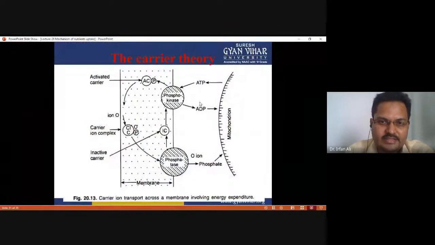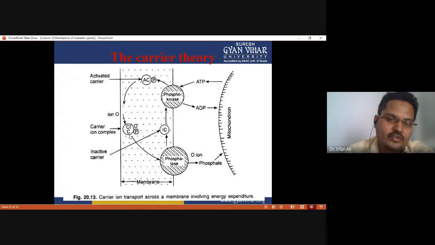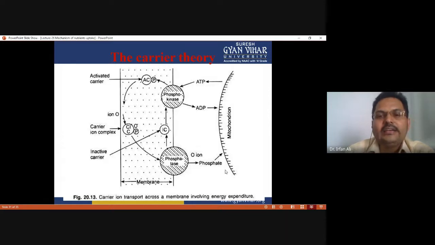See this, this is an active carrier. This is a phosphokinase, which uses ATP to convert the carrier into the active carrier. This active carrier binds with the ions to form a carrier-ion complex. Now the carrier releases the ion inside the cell and again converts into the inactive carrier. Again it uses ATP and converts into the active carrier. So this is the carrier ion transport theory.